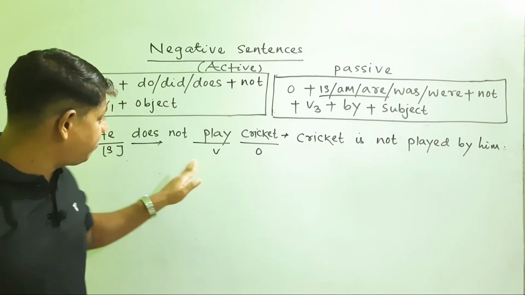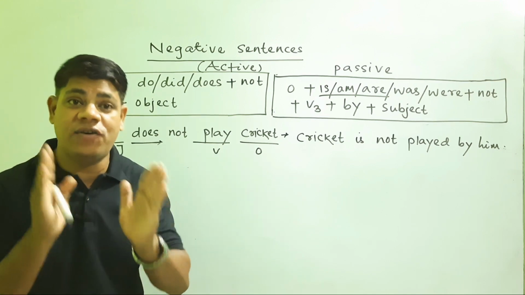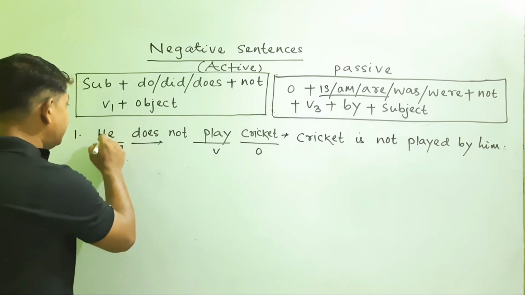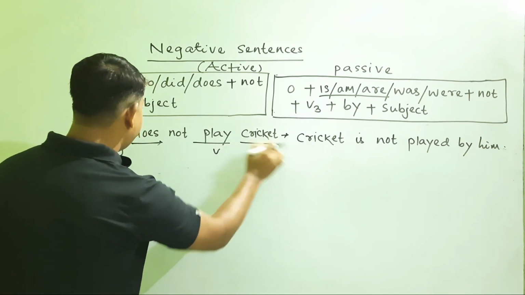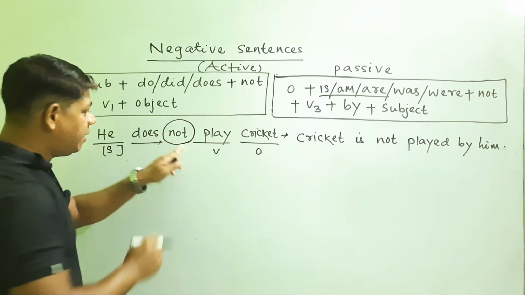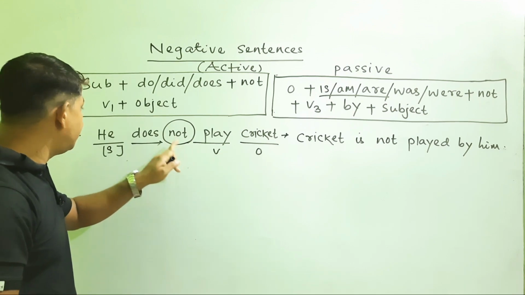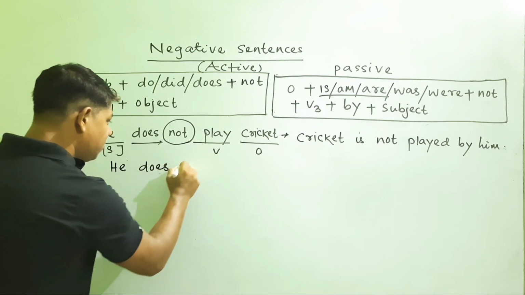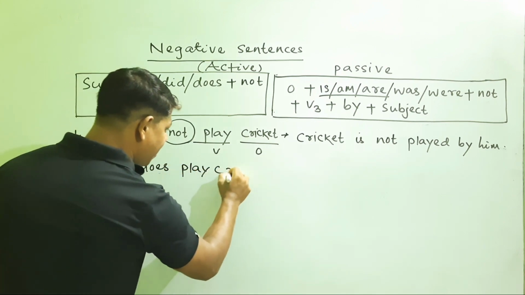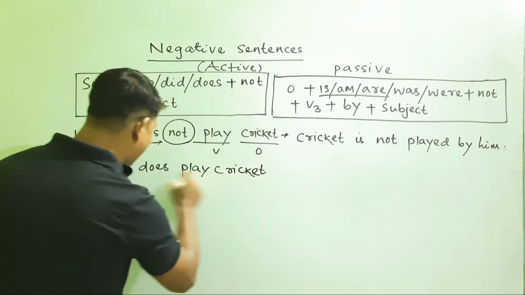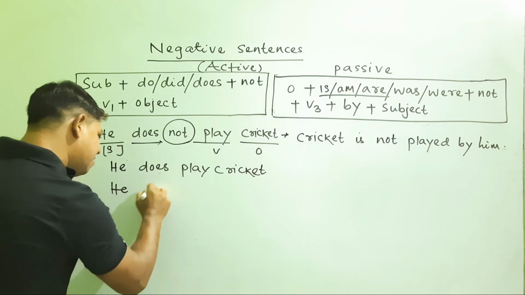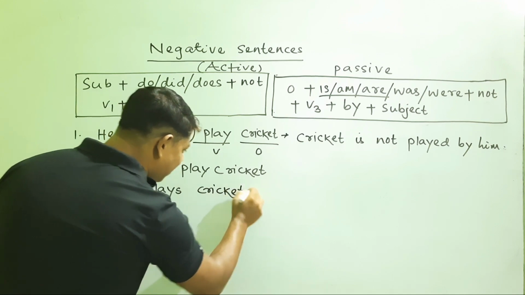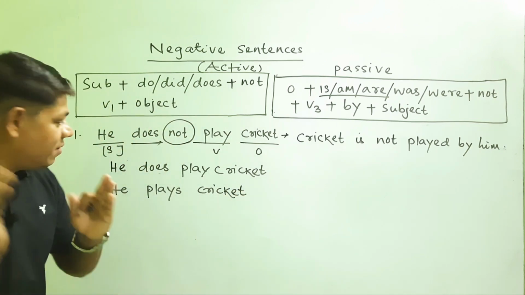To passivize the same sentence, another trick may be followed also. Let us see what the trick is. You can take he does not play cricket. You forget about the not here. So you write the sentence like this, he does play cricket. It means that he plays cricket. Now the sentence is easy to passivize, no doubt in it.